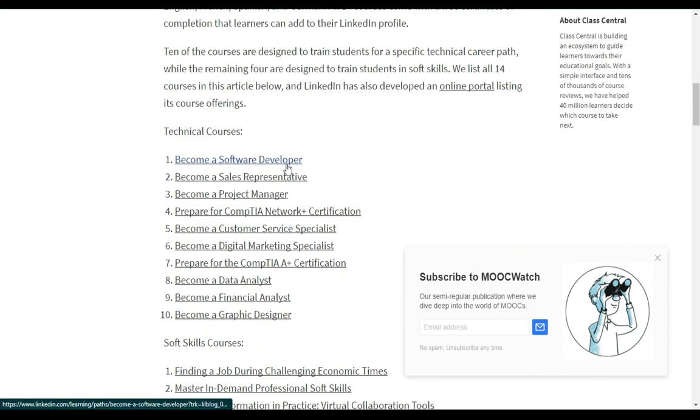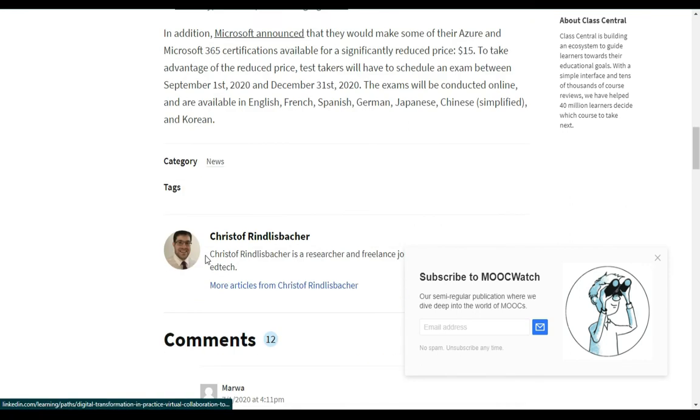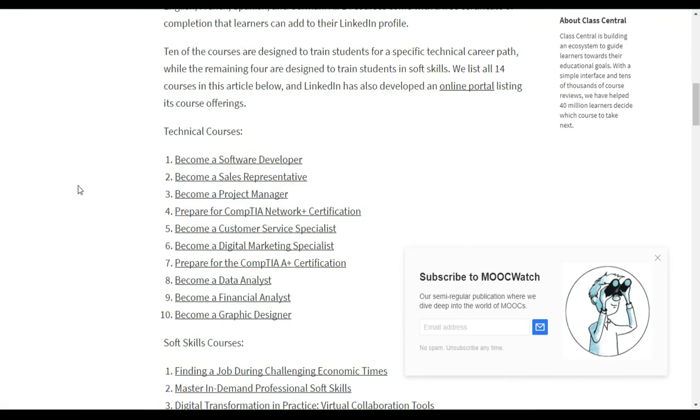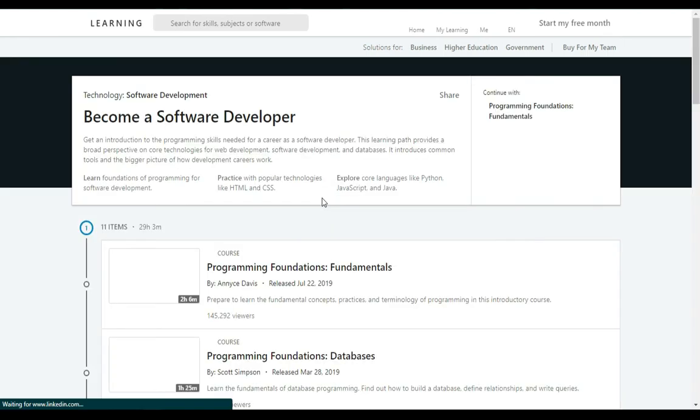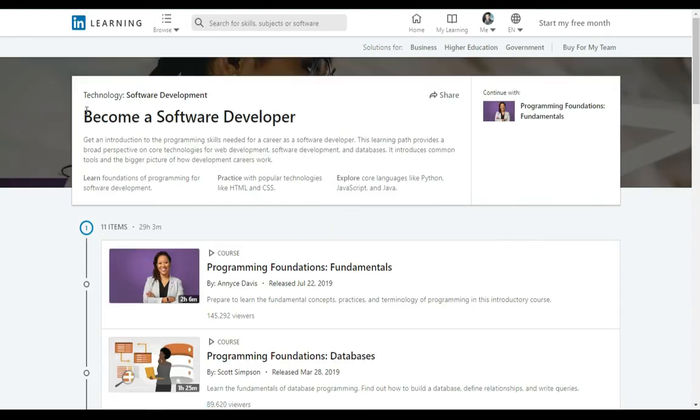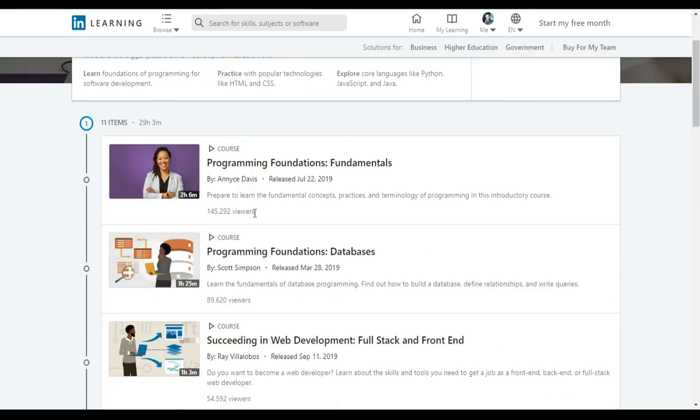Become a software developer, this course is also available. Become a sales representative, all types of courses are available. You can read this article from my description. So I am going with become a software developer. Click, and it will redirect to linkedin.com. It is redirecting. As you can see, it is giving some articles: become a software developer. You need to practice popular technologies like HTML and CSS. So I am going with this.